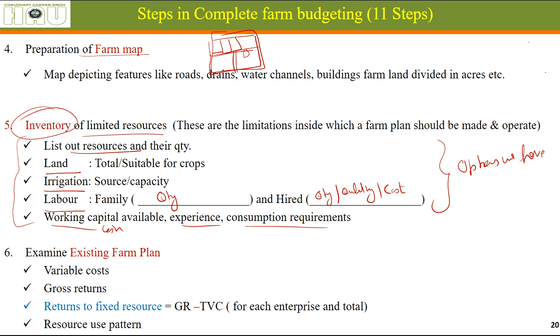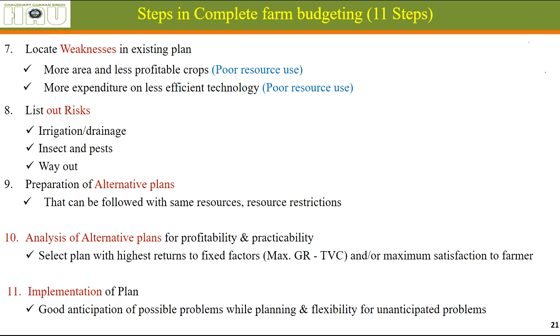Okay, examine the existing farm plan. What are the costs and returns of the existing farm plan? What is the problem in the existing farm plan? Exactly. After determining the cost and returns, what are the weaknesses in the existing farm plan? Whether we are using our land for less profitable crops, whether we are spending our money on a poor technology, or should we be spending on a new machine?